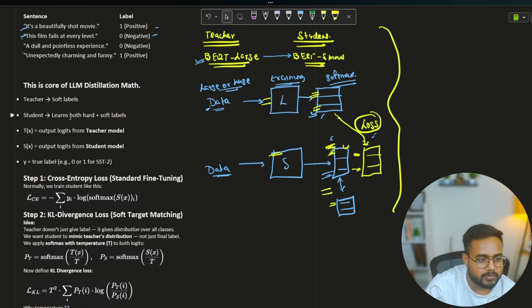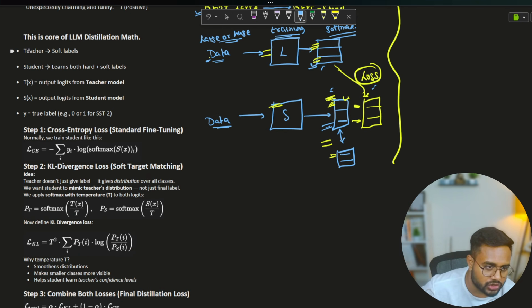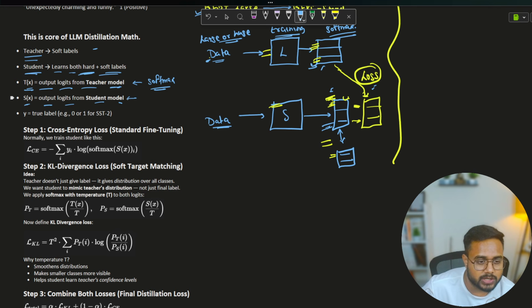Here I have written the teacher: it predicts the soft label. The student learns from both the soft label as well as the hard value. The second one is TX, which means output logits from the teacher model. SXP means output logits from the student model. These logits are nothing but softmax values.